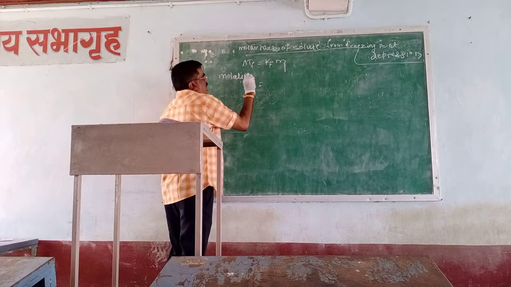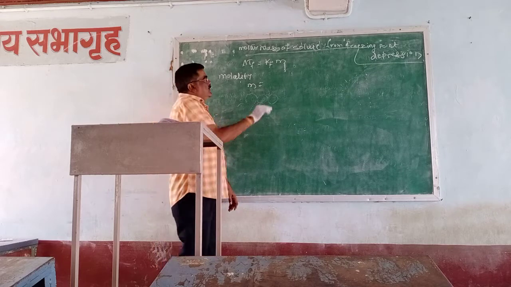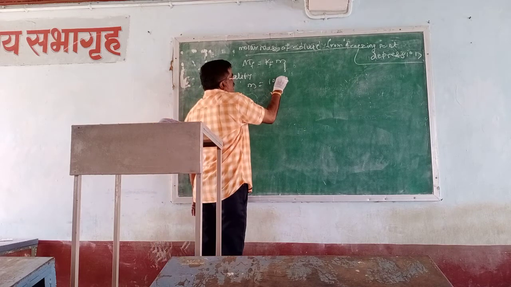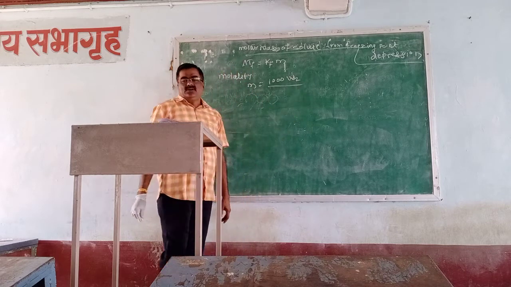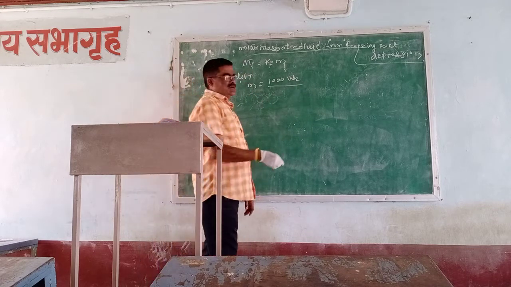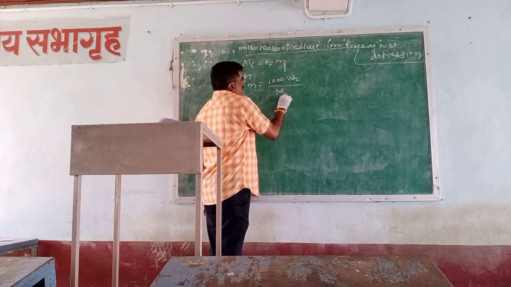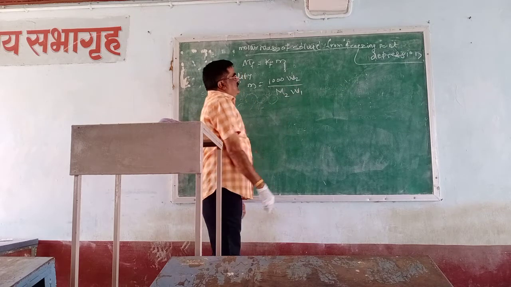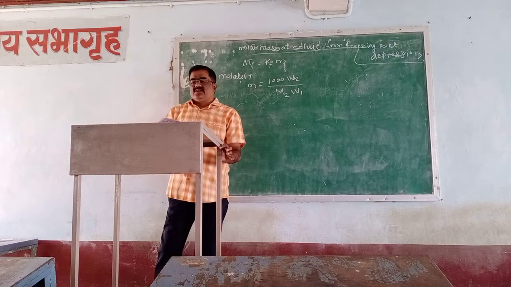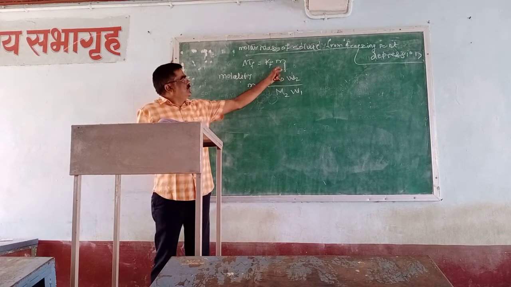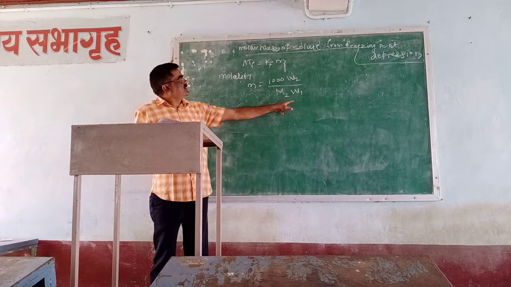m. What is the formula? That will be 1000 W2 upon M2 W1. This is the formula of the molarity. Then putting this value into this equation.